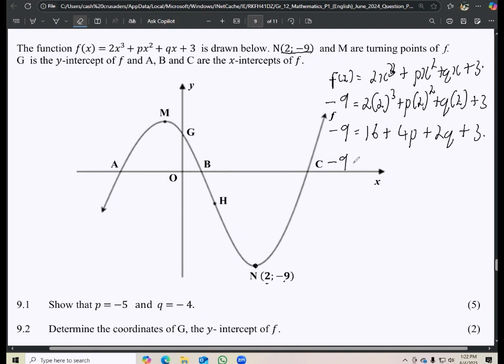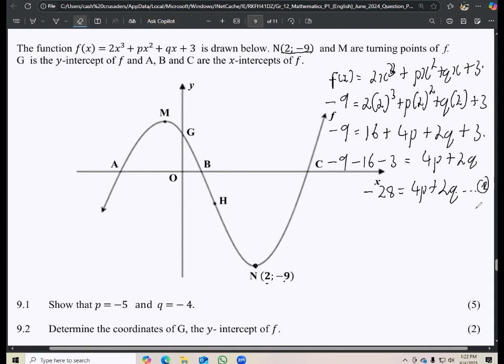That's -9 minus 16 minus 3 is equals to 4p plus 2q, right? So what we are going to do now is -9 minus 16 minus 3 is going to give us what? -28 is equals to 4p plus 2q, right? And then we are going to say, let this be what? Let this be equation number 1.